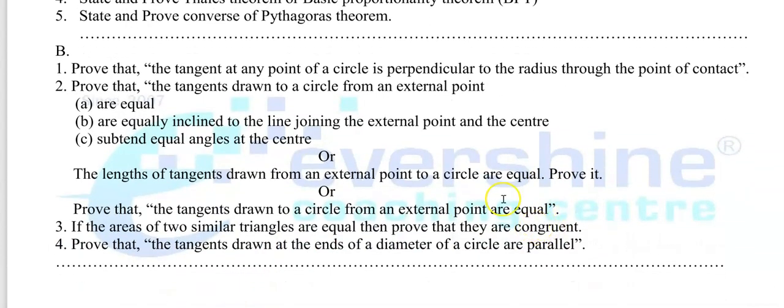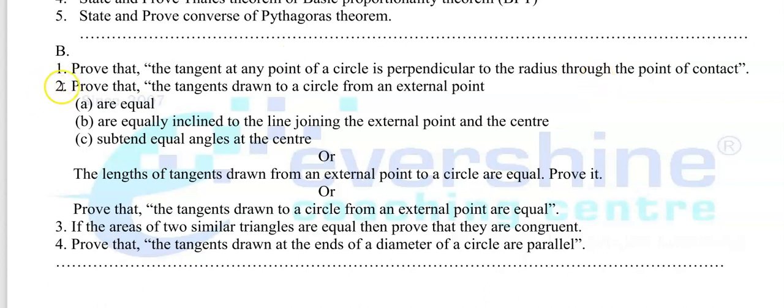Next topic is section B. As you can see here in section B, there is a question: Prove that the tangent at any point of a circle is perpendicular to the radius through the point of contact. This question comes from the chapter circles. This is one more theorem. They have asked you to prove the statement. This is also called the perpendicular theorem.